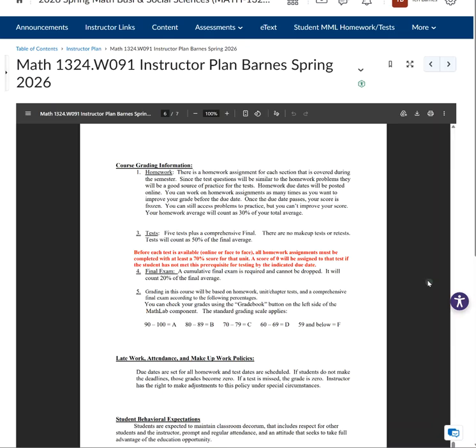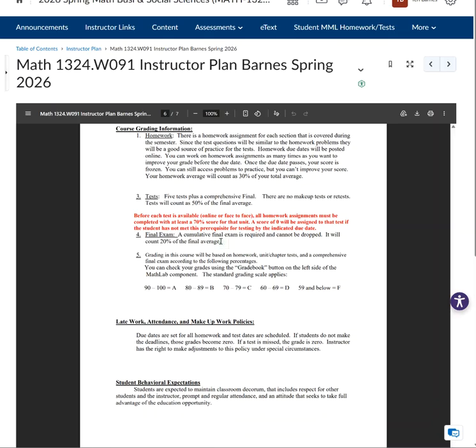The red part here is important. Before each test is available, all homework must be completed with a 70. That means the test isn't going to open for you if you have not passed the homework in that chapter. So do the homework, do it in order, and when you have gotten your passing scores at least, but hopefully better than just passing, you can open the test and work that. I would suggest doing all the homework for a chapter, then do the test, and then repeat that for the next chapter. Some people wait and do all the tests at the end. I don't think that usually is the best option.